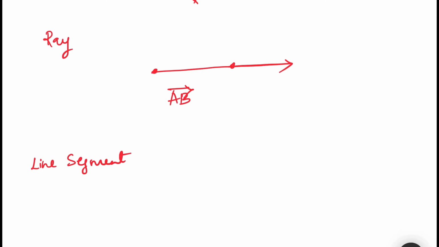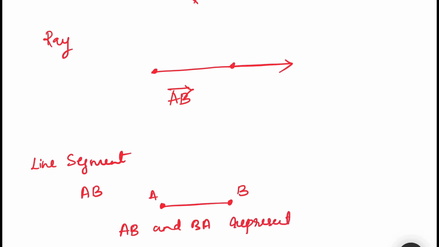Now next we have line segment. A line segment is a part of a straight line. The adjoining figure shows a line segment AB which has two endpoints. AB and BA represent the same line segment. A line segment is a part of a line as well as of a ray.